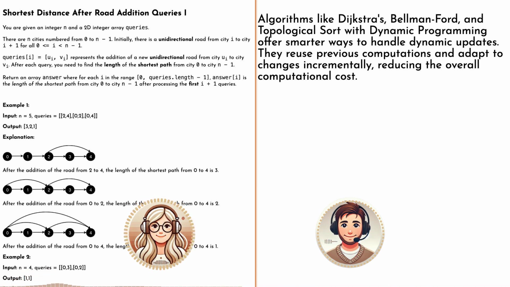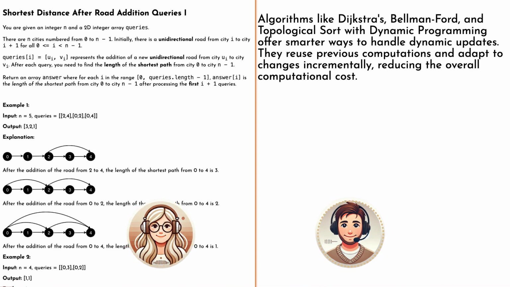Well, think about it this way. When a new road is added, does the entire network change? Not really. It's just one new connection, right? Bingo. So maybe instead of redoing everything, we just need to figure out how that one change affects the shortest path. It's like finding a detour instead of replanning your whole trip, right? You got it. That's the kind of thinking we need to solve this efficiently.